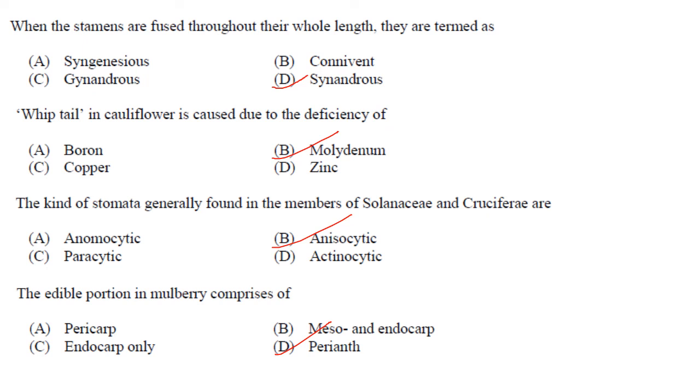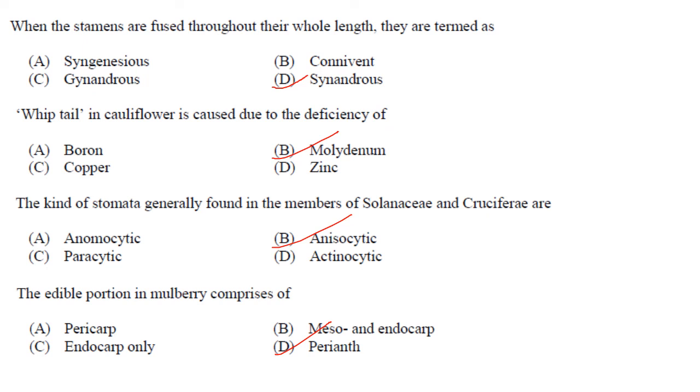The kind of stomata generally found in members of Solanaceae and Cruciferaceae are anisocytic. Answer is option B. Anisocytic stoma remains surrounded by three unequally sized subsidiary cells, among which one is distinctly smaller in size than the other two. They are also called as cruciferous or unequal type, anisocytic. So they are found in Cruciferae, Solanum, Petunia and Nicotiana.